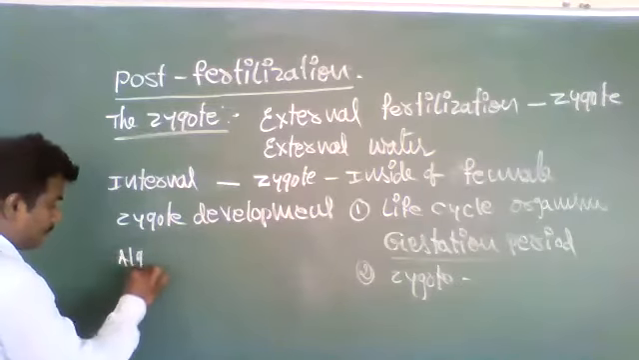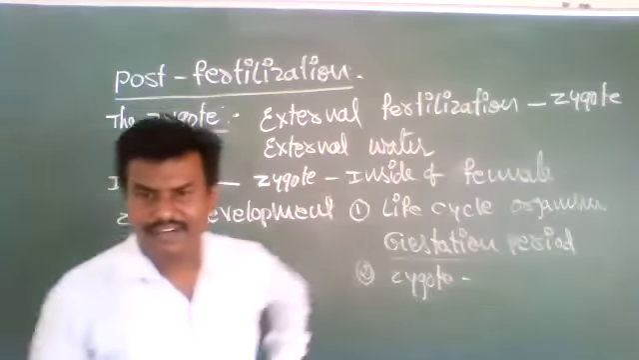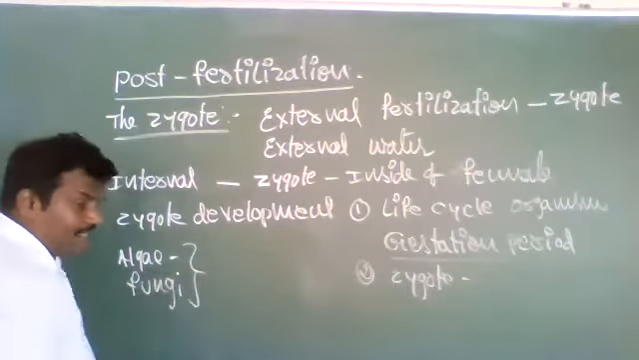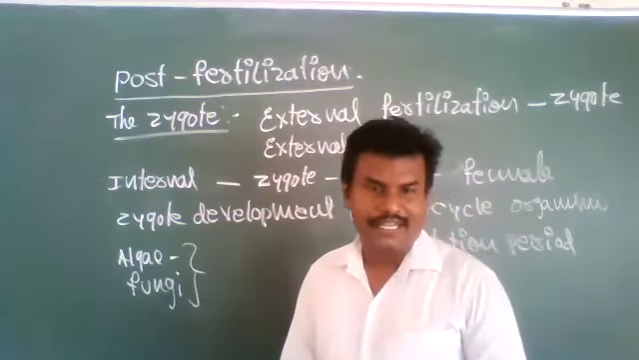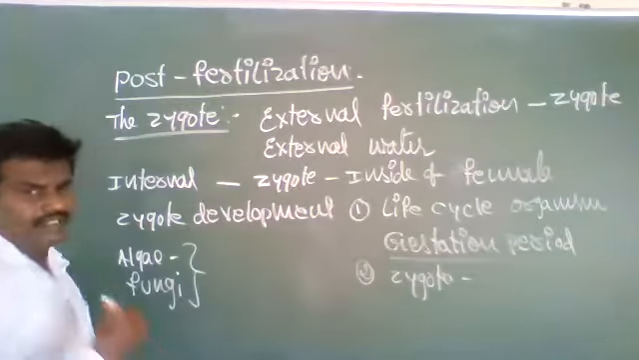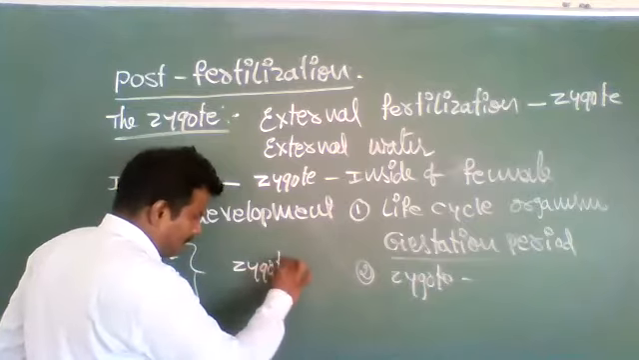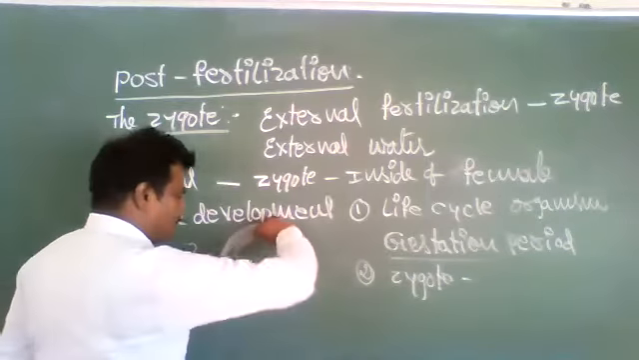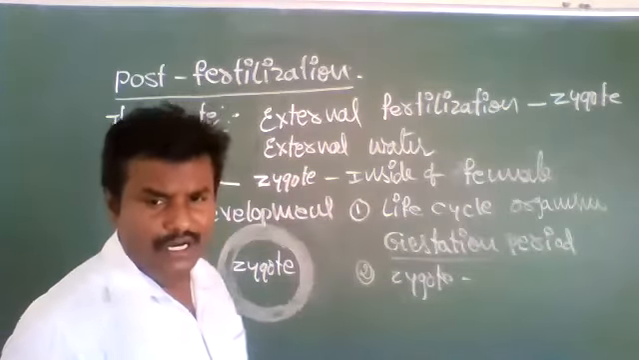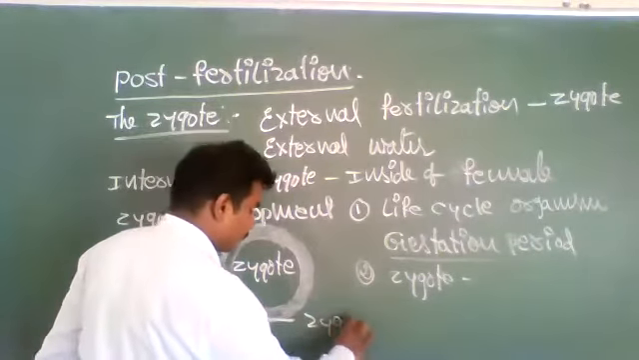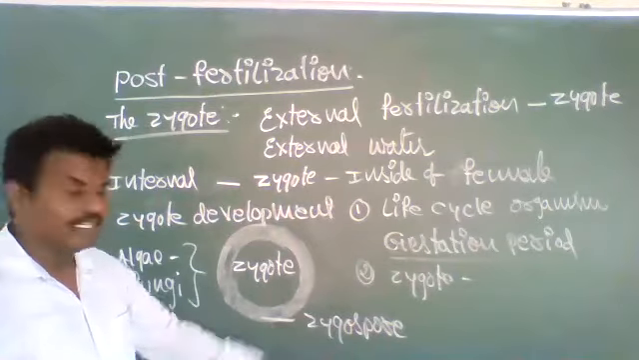In algae and fungi, the zygote develops a thick-walled spore. This thick-walled spore is called the zygospore.